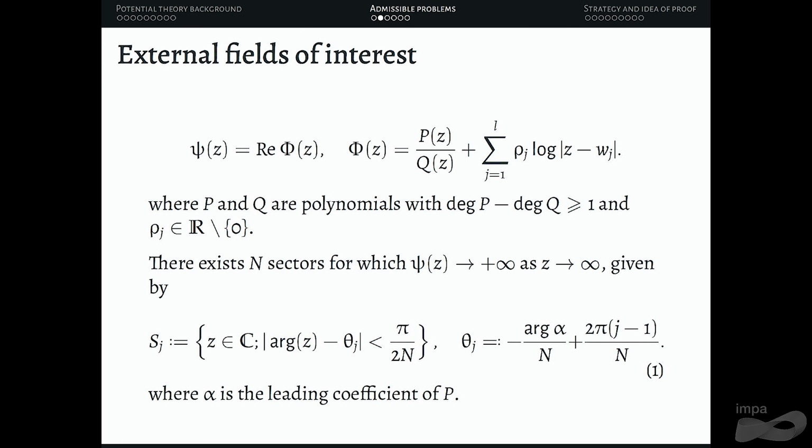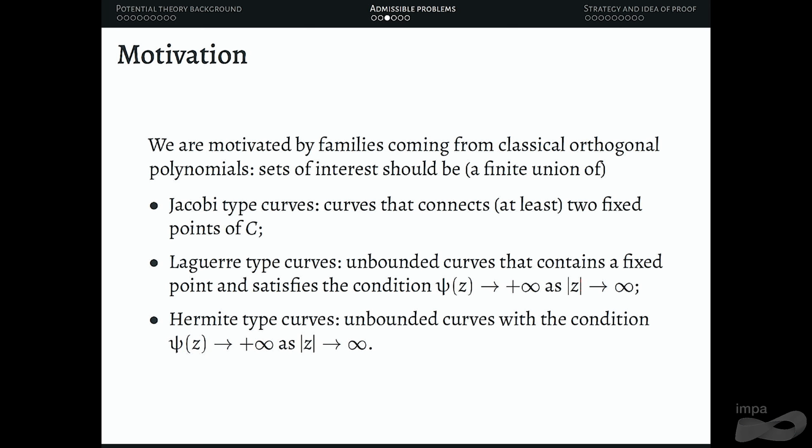All right, so what are the curves that we want to maximize this functional over? We are motivated by families coming from classical orthogonal polynomials. So our sets of interest should be a finite union of 3 types of curves. Jacobi type curves, so you take 2 fixed points and you connect them by a curve.